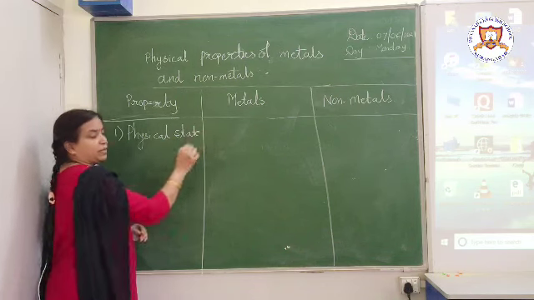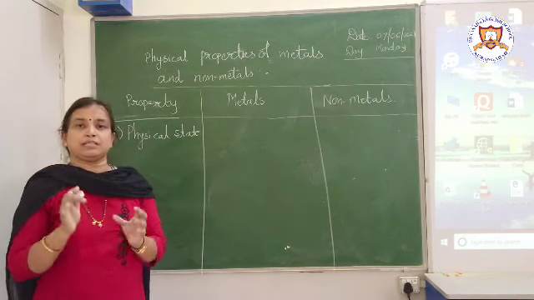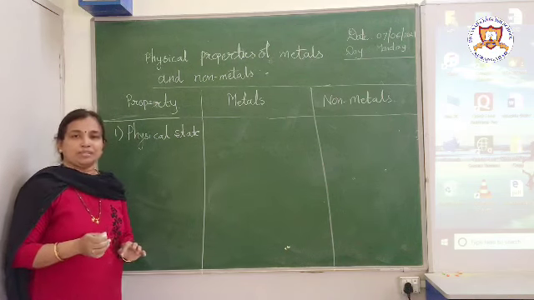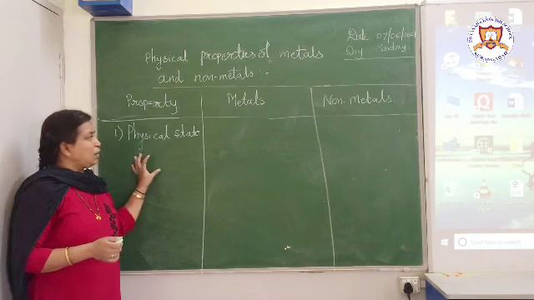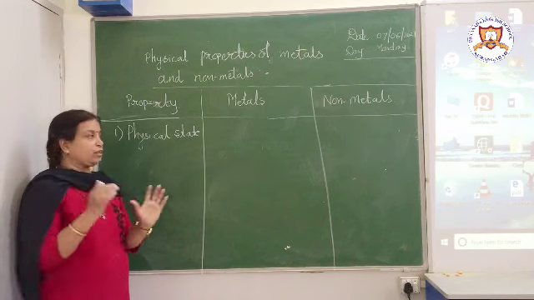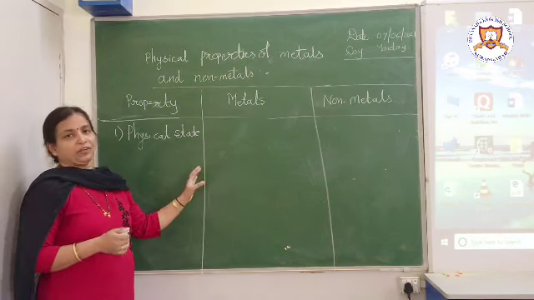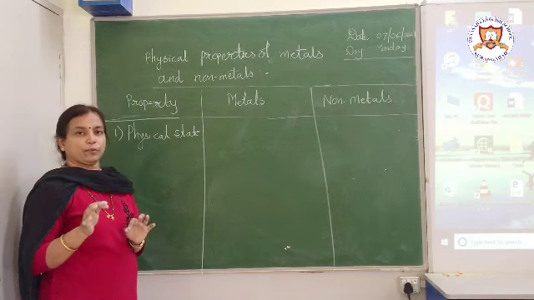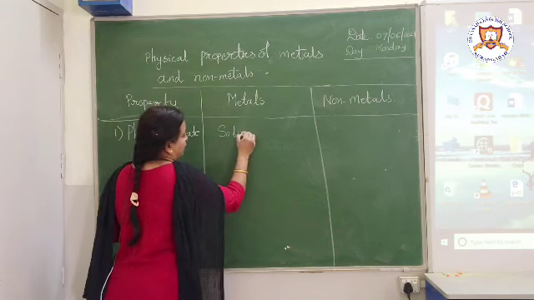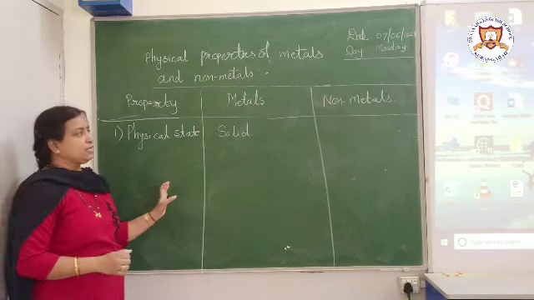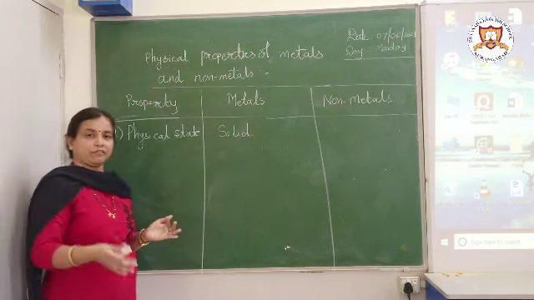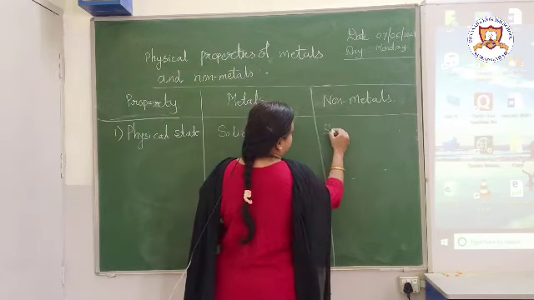Now all of you know, children, that matter, whatever is present around us, exists in 3 main physical states. These are solids, liquids and gases. Now when we talk about the physical state of metals or non-metals, for metals, generally all metals are mostly in solid state. And non-metals can be present in solid, liquid or gaseous, all these 3 states.